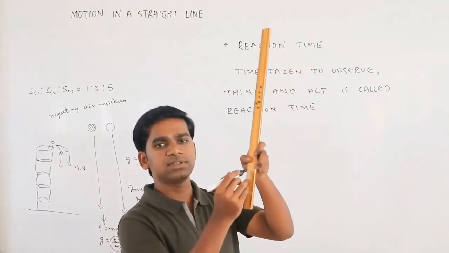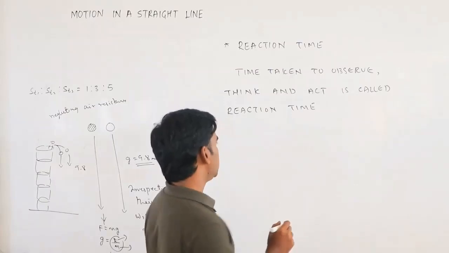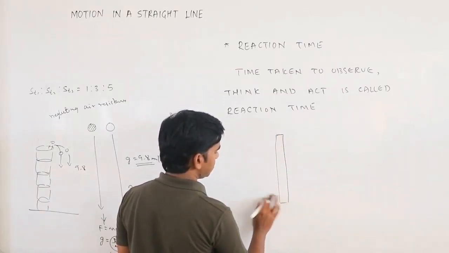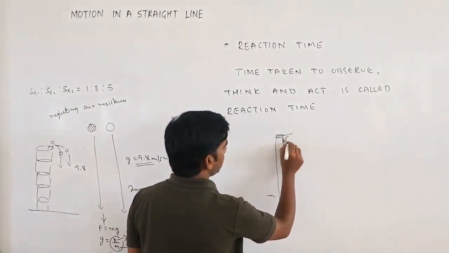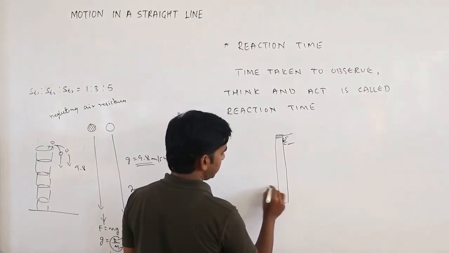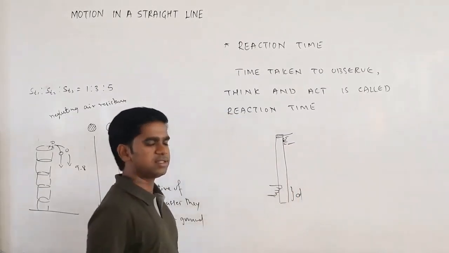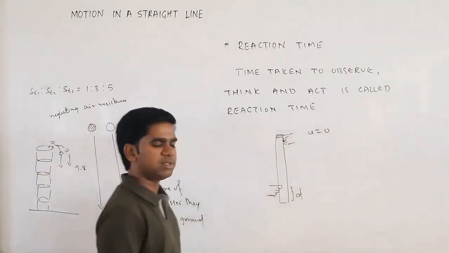Suppose this distance I take as d. If you take a scale and one person is leaving it from here, and another person is holding it, how much distance did it travel? It traveled the distance d. What is the initial velocity? Initial velocity is 0 because it was at rest.